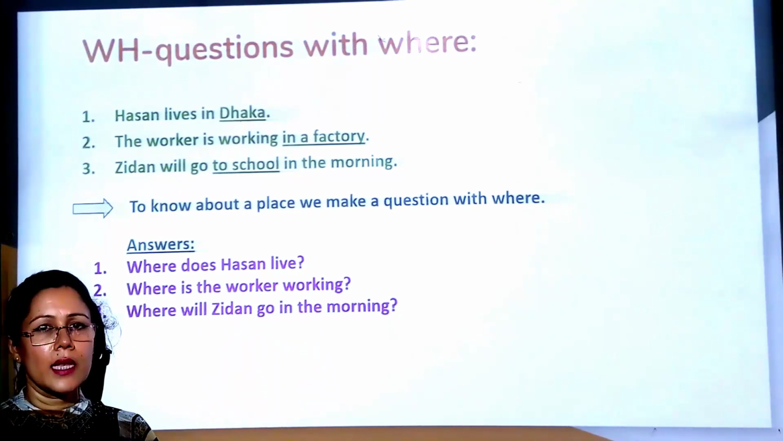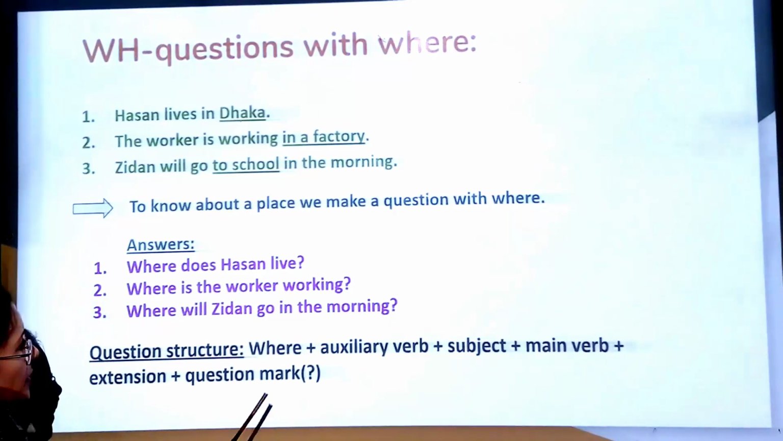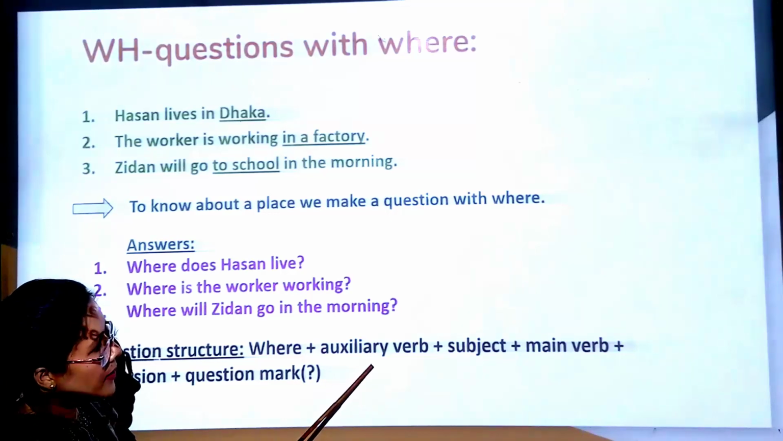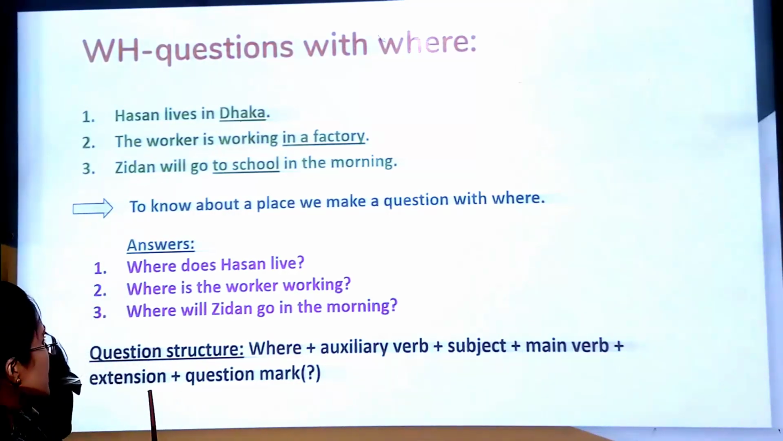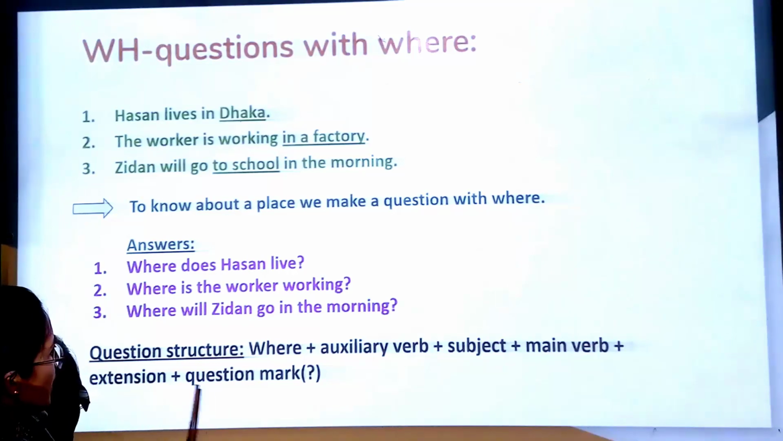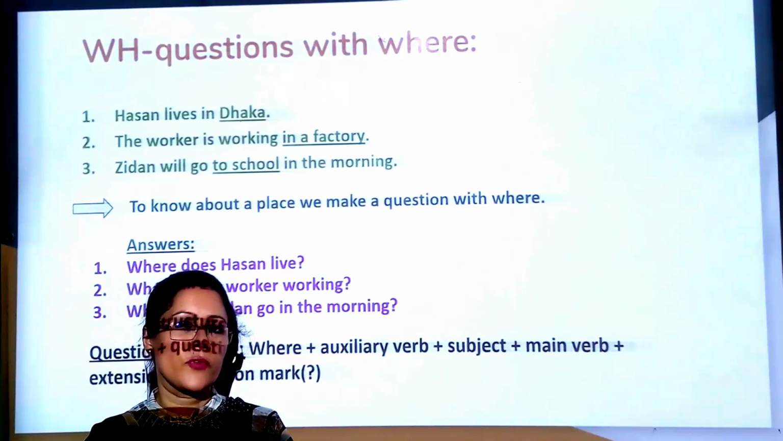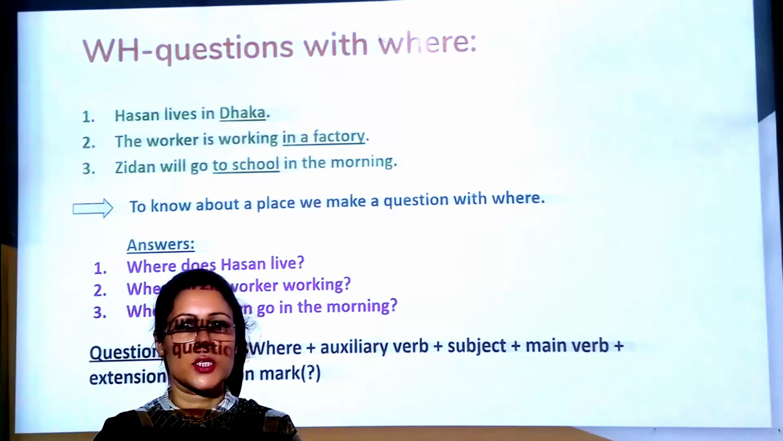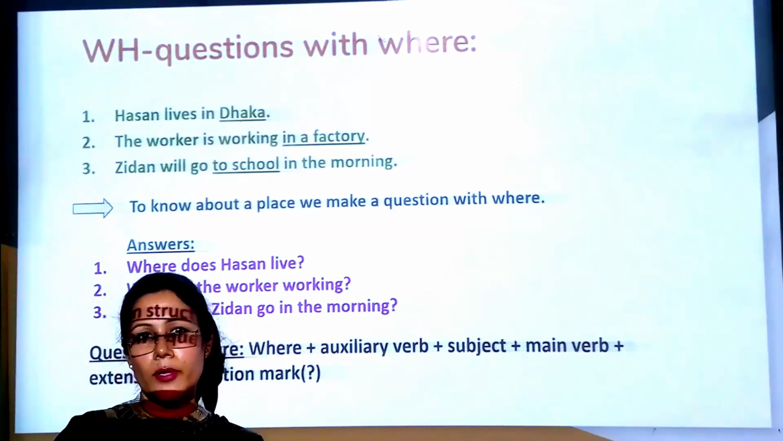Dear student, now you will see the question structure. Where plus auxiliary verb plus subject plus main verb plus extension if there is any, then question mark. So, dear student, for place you will use where to make a WH question. I think you have got my point and you have understood it. Now, let us come to another WH question word.